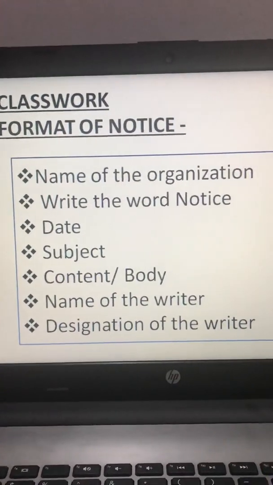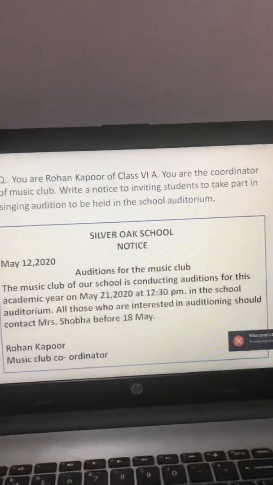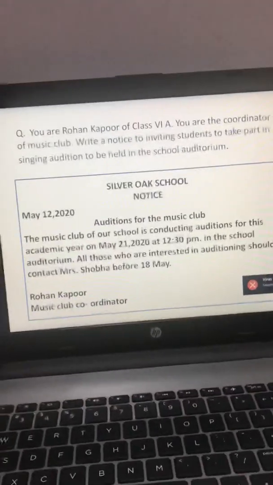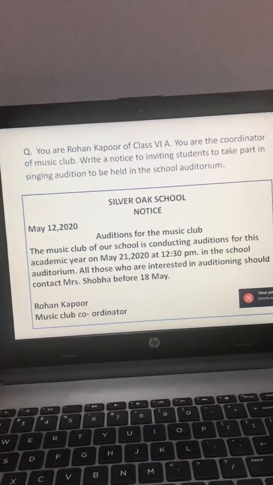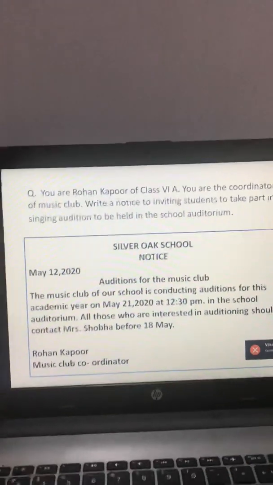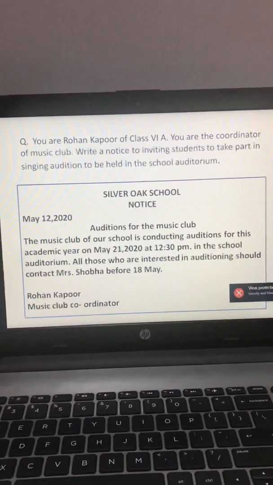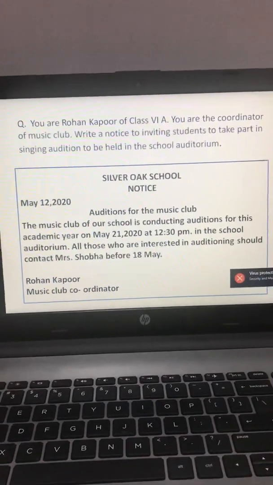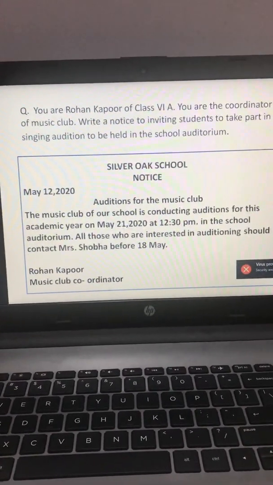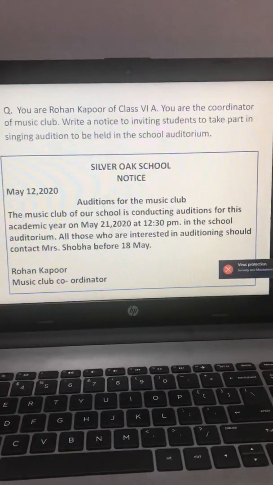Fine. Now let us see an example. You are Rohan Kapoor of class 6A. You are the coordinator of music club. Now here, as you can see, the position, or we can say the designation of the writer is given. Write a notice inviting students to take part in singing audition to be held in school auditorium.